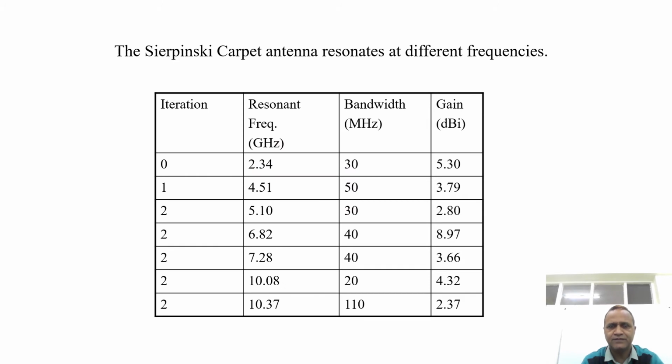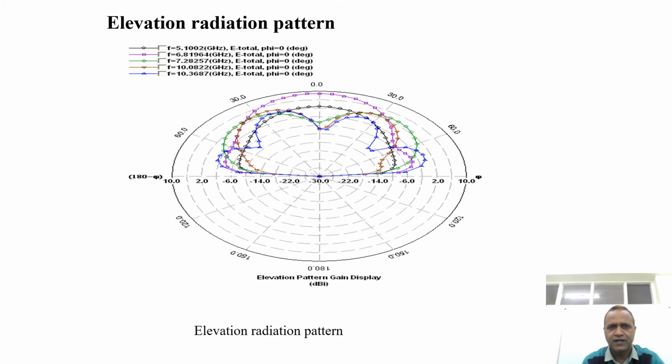And we can summarize the return loss or resonant frequency for this. At zero iteration, the resonant frequency is 2.34 gigahertz, 30 megahertz bandwidth is there, and gain obtained is 5.30. Then we have the first iteration, resonant frequency is 4.51 gigahertz, bandwidth is 50 megahertz, gain obtained is 3.79. Second iteration, resonant frequency 5.10 gigahertz, bandwidth obtained is 30 megahertz, gain obtained is 2.80.